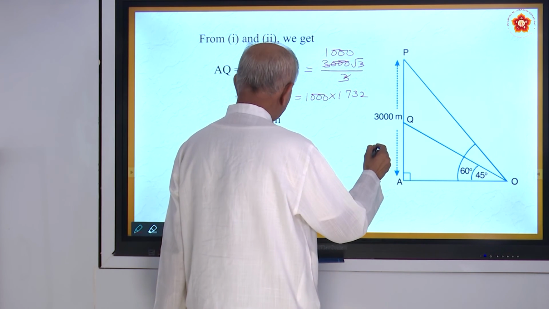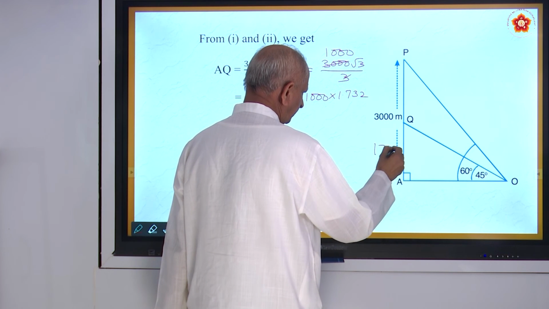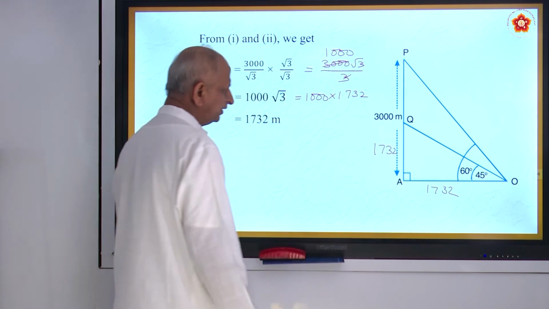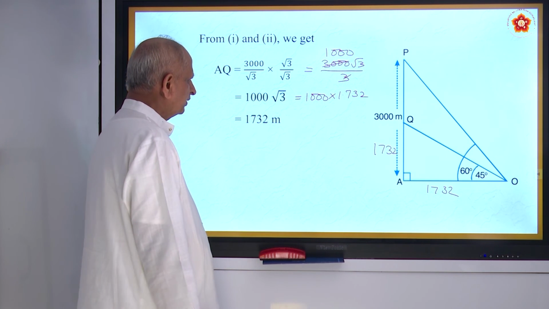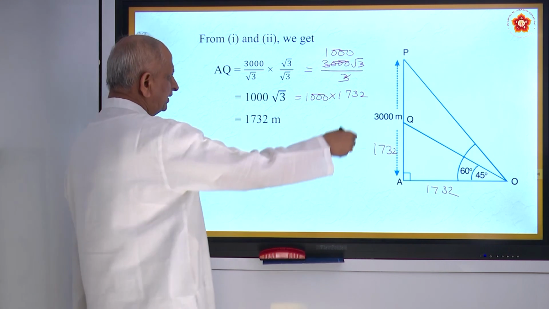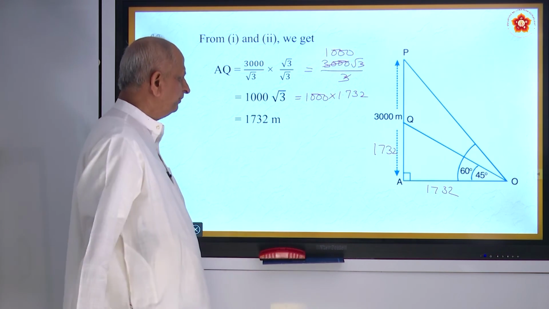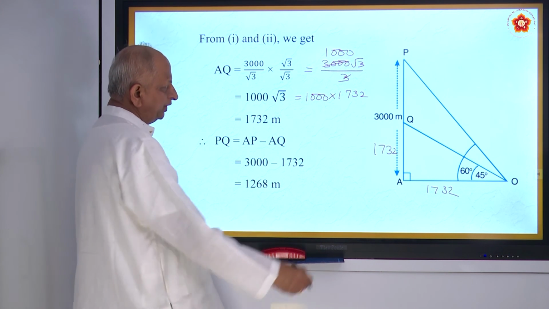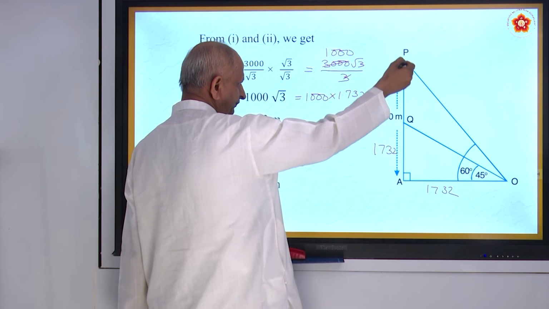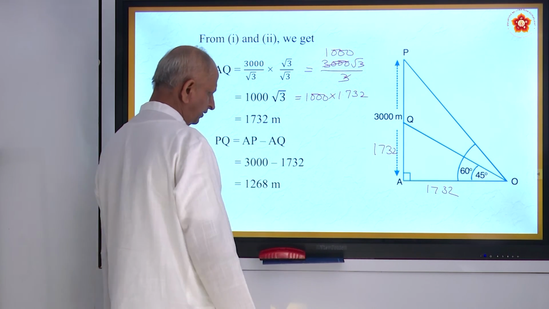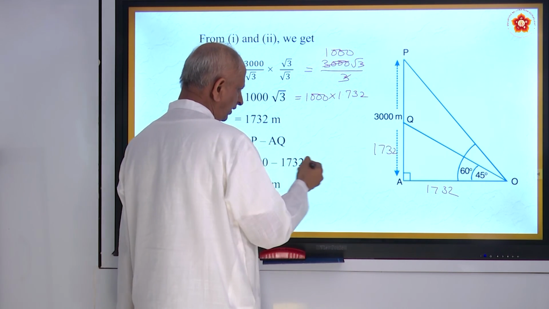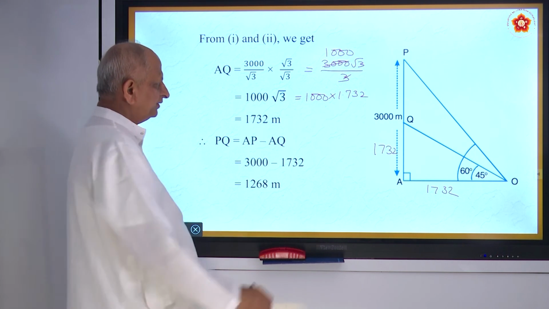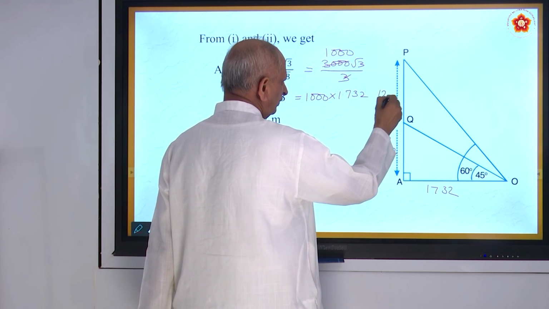So this is 1732, and this also 1732, both are equal. Now they are asking the distance between these two. PQ they are asking. How to find PQ? PQ is AP, 3000, minus AQ, 1732. If you subtract, you get 1268. So this height is 1268.